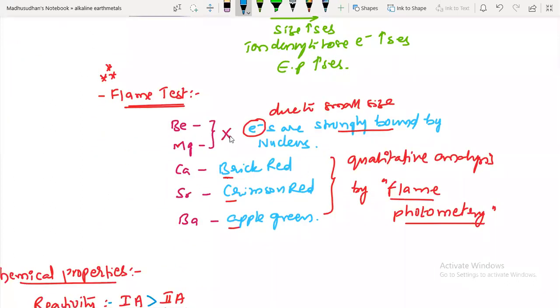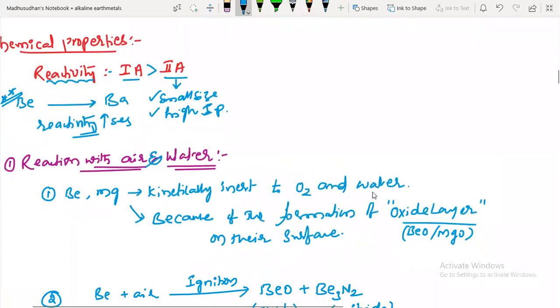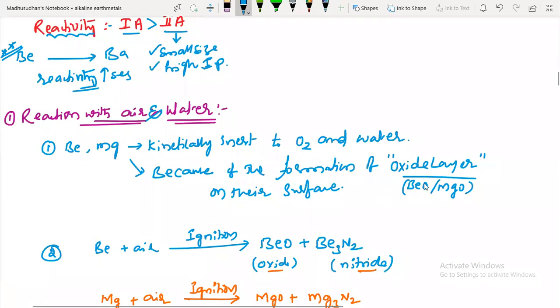The first two do not give a positive flame test. The reason is that electron excitation is tough due to the small size of the atom. Nuclear force of attraction is more on the valence electrons, so it will not give you a flame test. Next, chemical properties, reaction with atmospheric air and moisture.